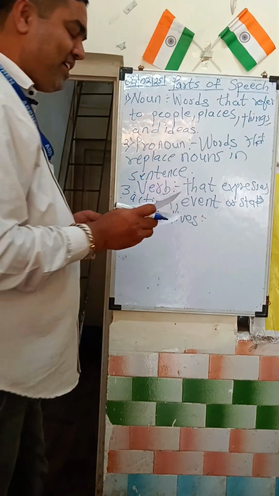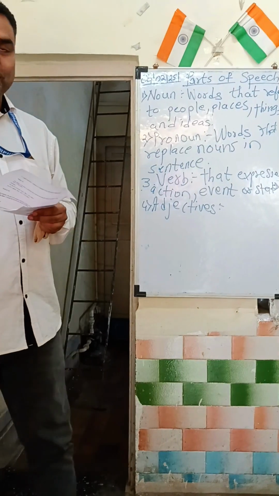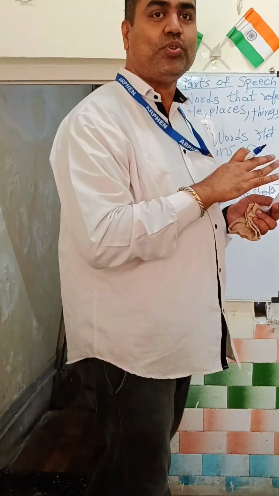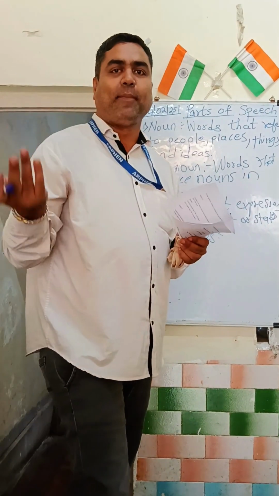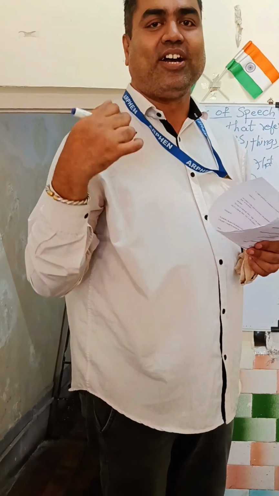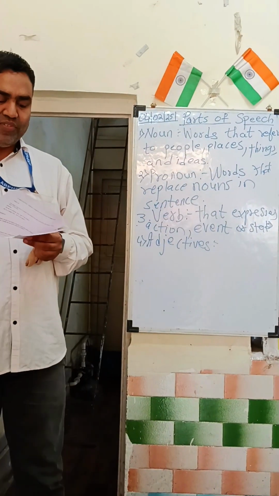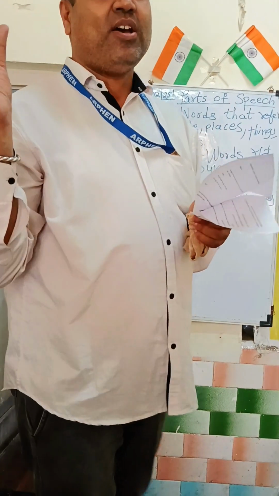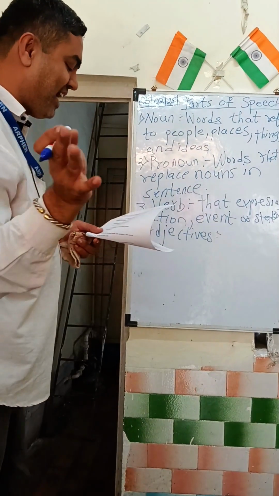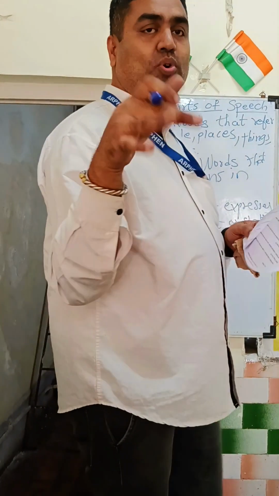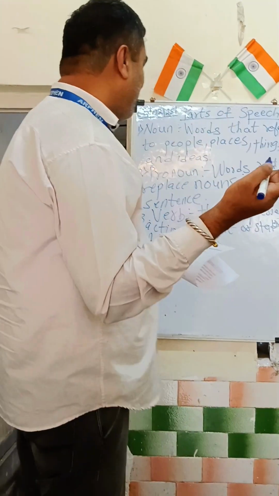What are adjectives basically? Adjectives are words that describe or modify nouns or pronouns. Whatever word is used to describe a noun or pronoun will be termed an adjective. It can be anything like Rahul is a very happy guy, or he is going very fast. Whatever we use to describe a noun or pronoun will be considered an adjective. It can be happy, big, blue, or cold. These are examples of adjectives.